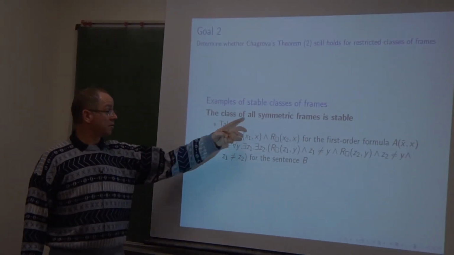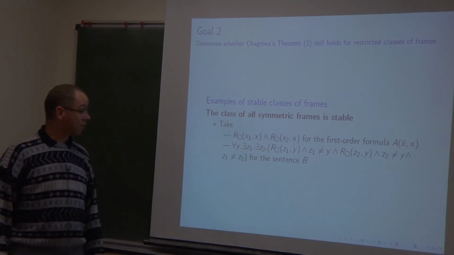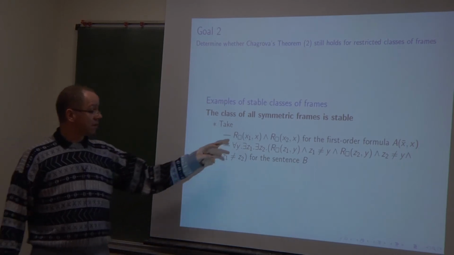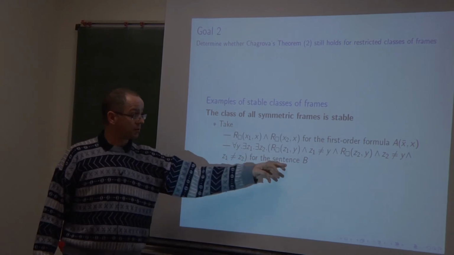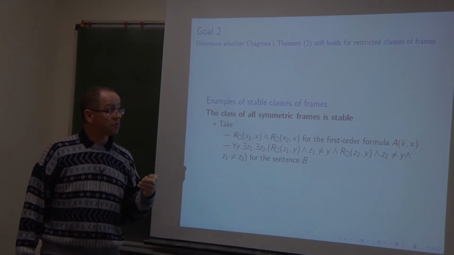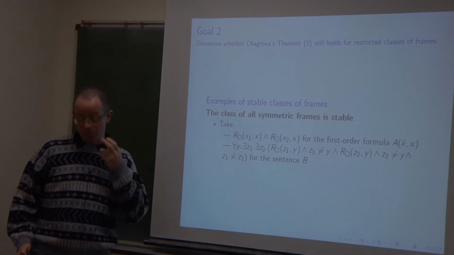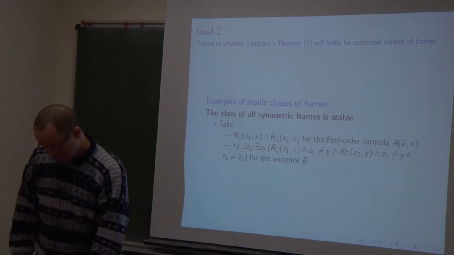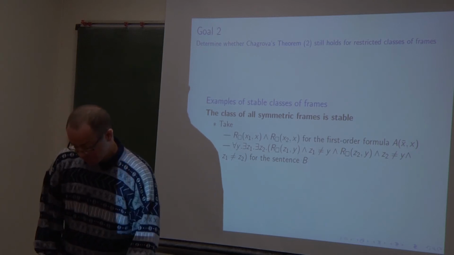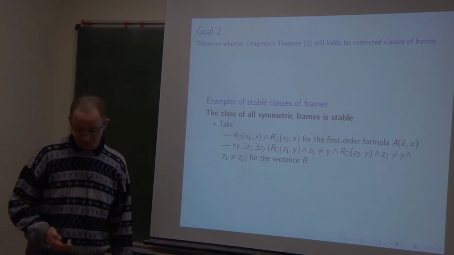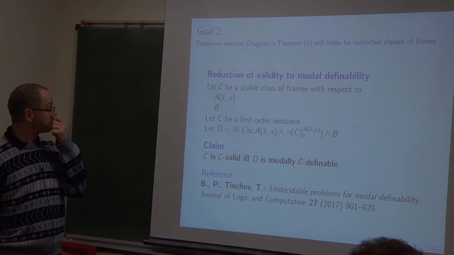And for the class of all symmetric frames, you see it is a little bit more complex. Not only is it needed to find the appropriate A and the appropriate B, but also it is needed to find, for any F, the appropriate extension F prime that will do the job. Also, I am ready to prove this: the class of all symmetric frames is stable, but we have some job to finish.